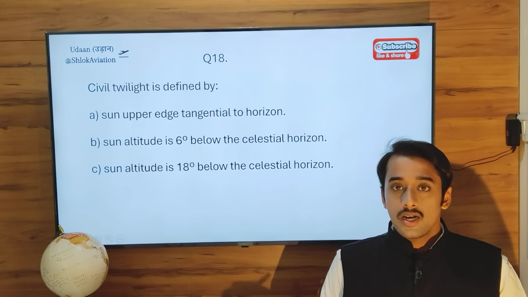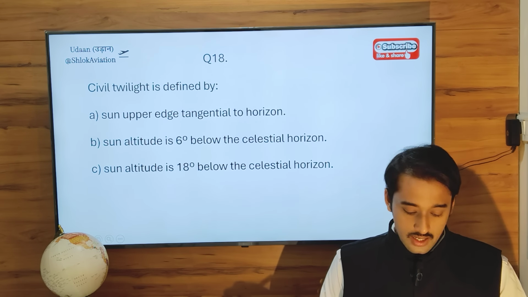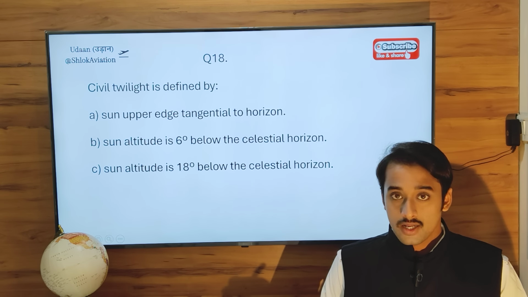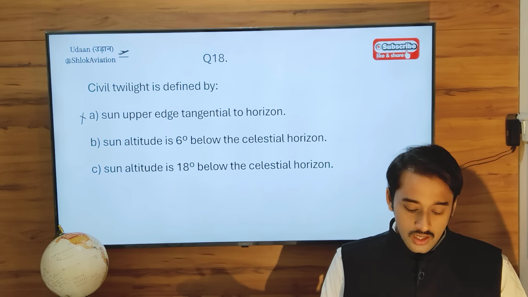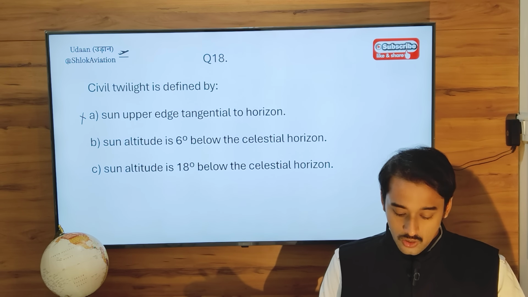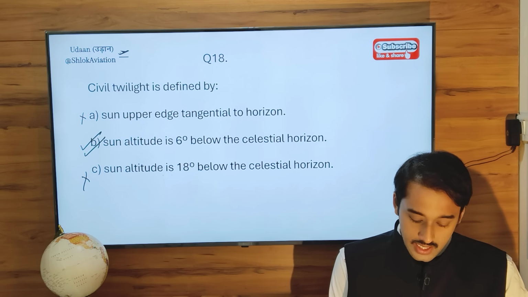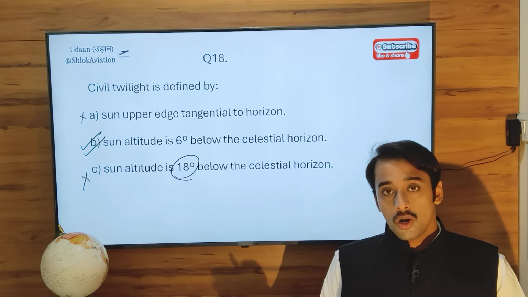Question 18. Civil twilight is defined by what? It is when the sun's upper edge is tangential to the horizon. That is wrong. Sun altitude is 6 degrees below the true celestial horizon. That is right. Option C is wrong because 18 degrees belongs to astronomical twilight.